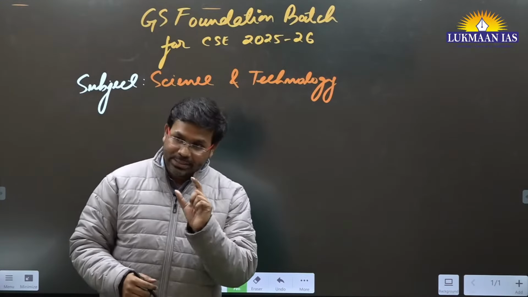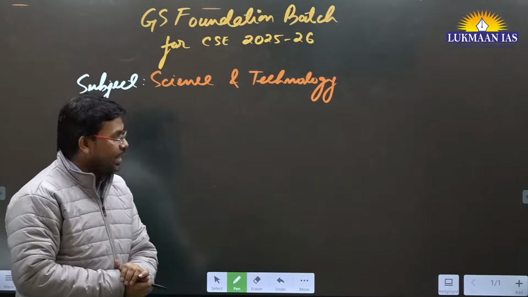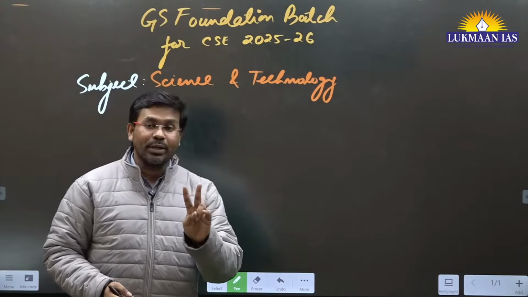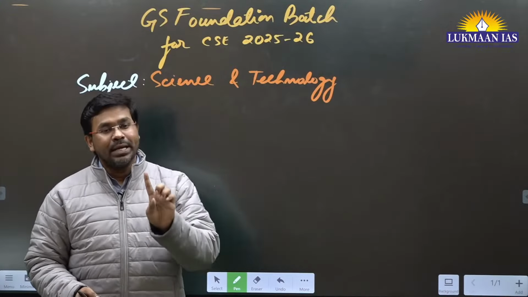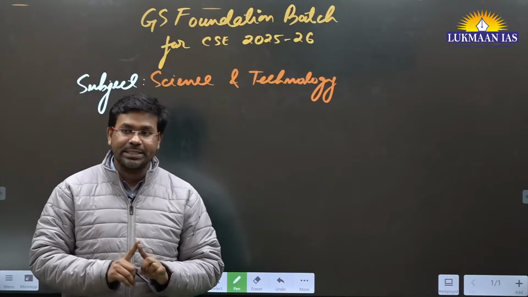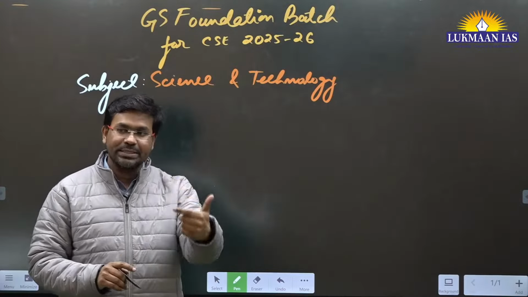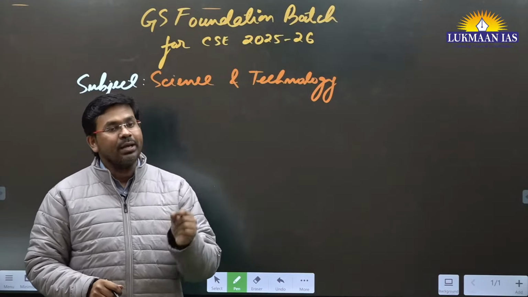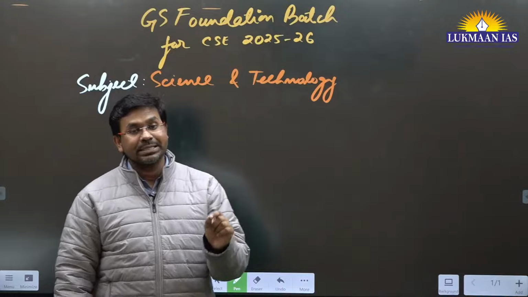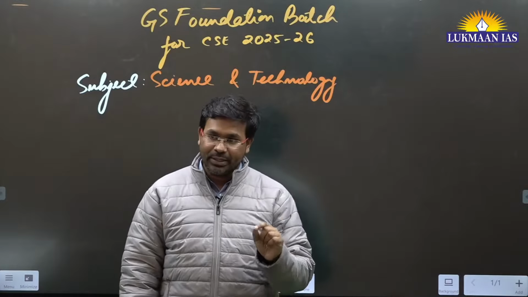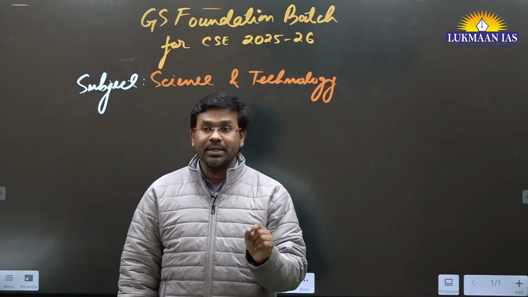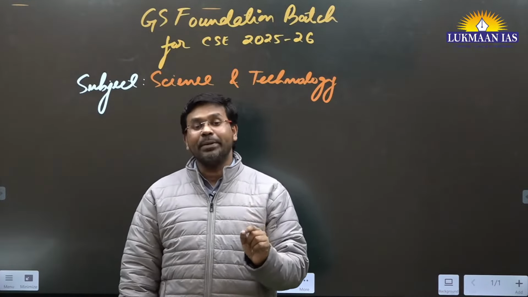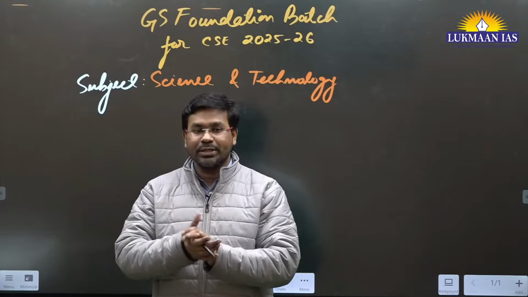When we talk about science and technology as a subject, this particular subject is important specifically in 3 areas. What are the 3 areas? Number 1, it is important for the prelims exam of the UPSC Civil Services exam. Why? Because in the prelims exam they ask about 15 questions every year. 10 to 15 questions are asked in the prelims exam itself. So in prelims there is a weightage of 10 to 15% of science and technology itself.